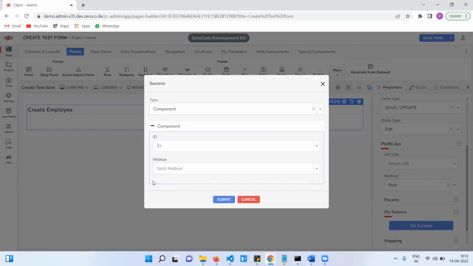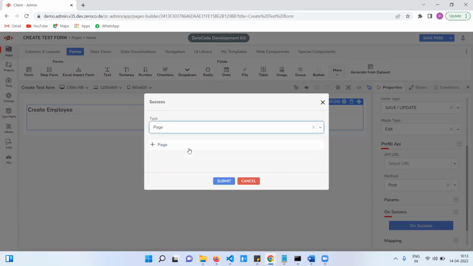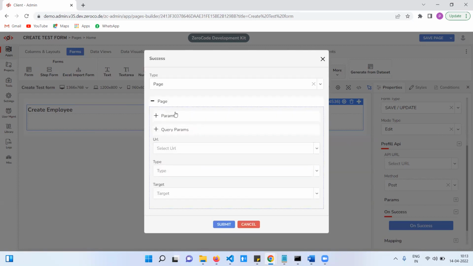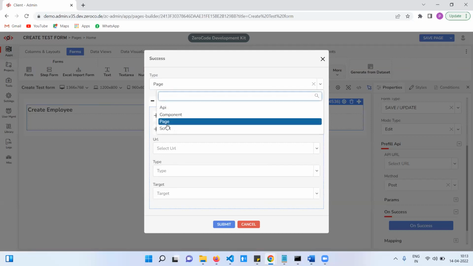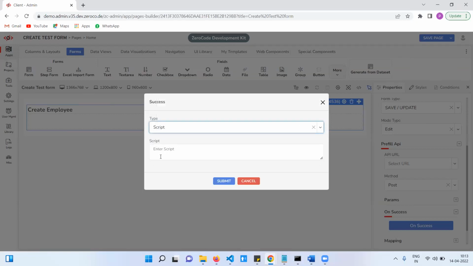And this is the page, already explained. So page having query params, URL and type and target. And this is the script, which means if you get a custom requirement, at that time we'll use this one.